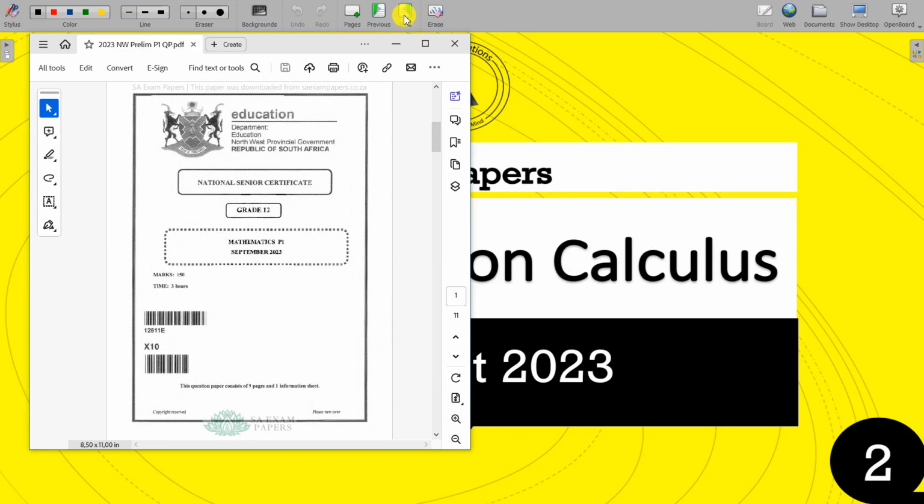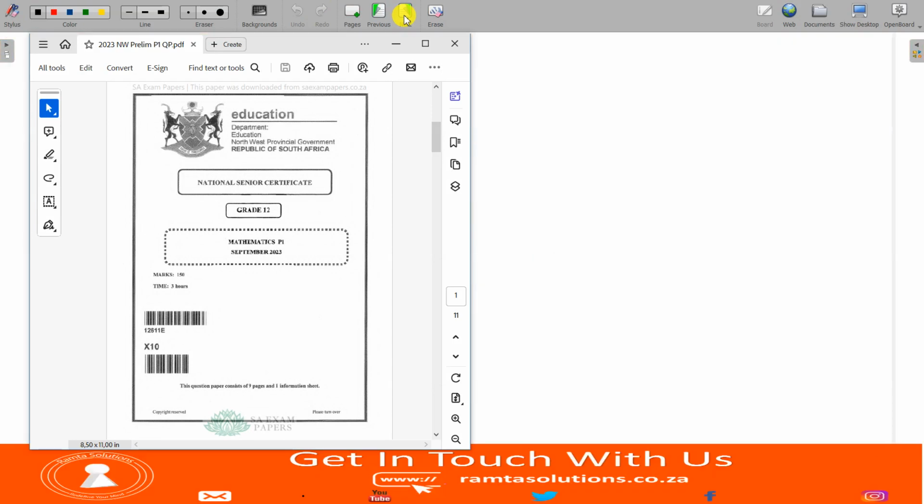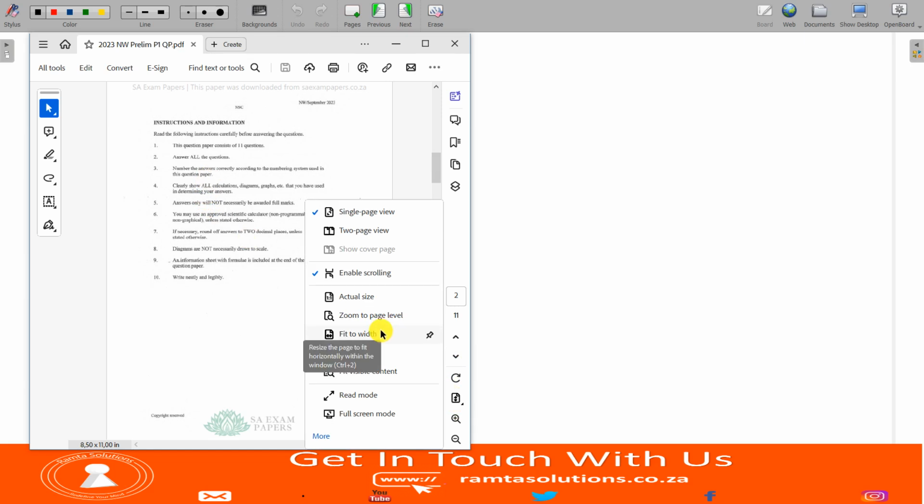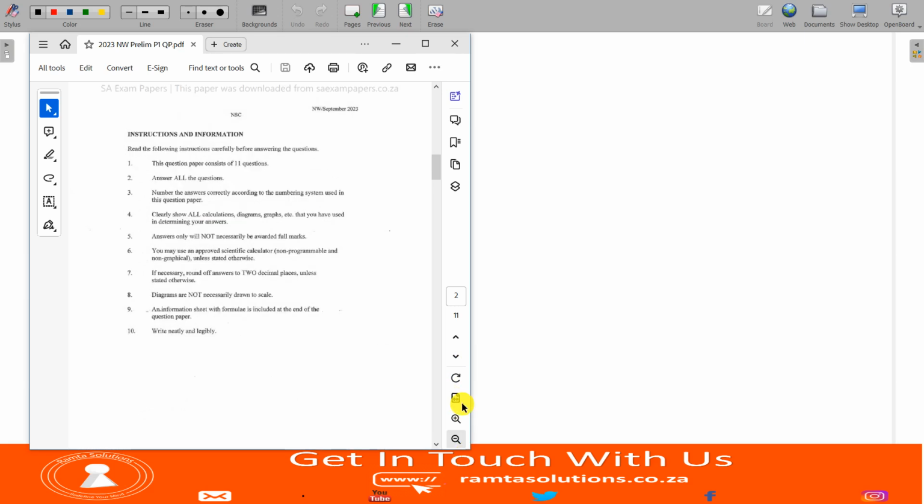Perfect. All right. Now, by the way, we must thank SA Exam Papers for giving us the compilation of past papers. So before we proceed, guys, if you are using a mobile device, please rotate your screen so you have better viewing of these documents. Before I proceed, I want to get to the instructions page. Let me fit the width. Remember, rotate your screen if you're using a mobile device.